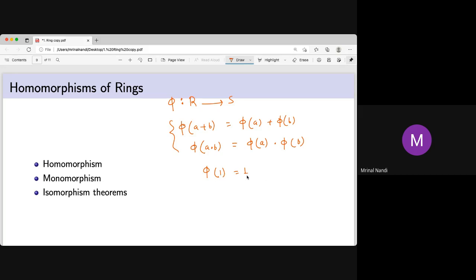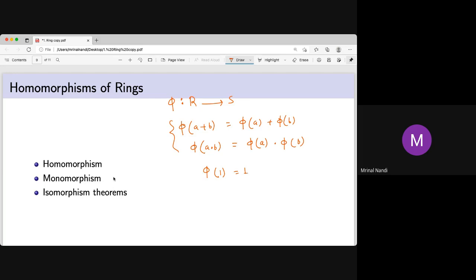This 1 is not the 1 we learned in class one or KG. This 1 may be a tiger or a lion. So phi of tiger is equal to, say, West Bengal, maybe. So tiger is the 1 on the left hand side, and West Bengal is the 1 on the right hand side.